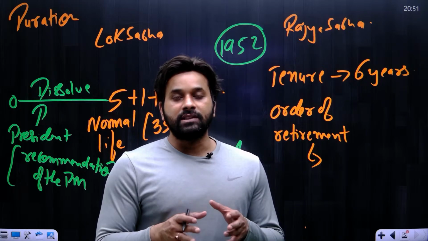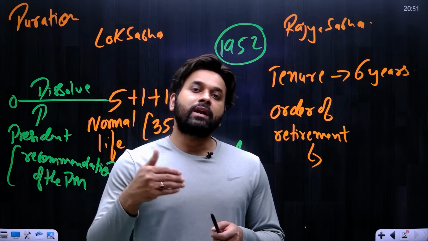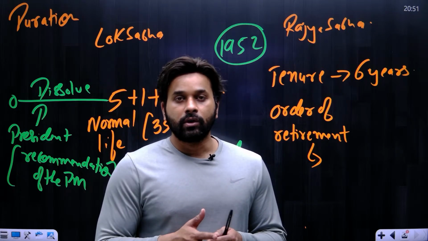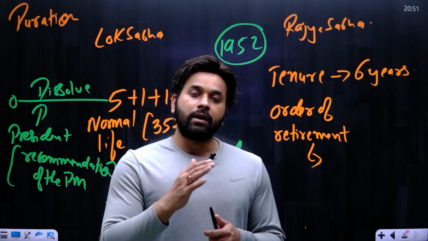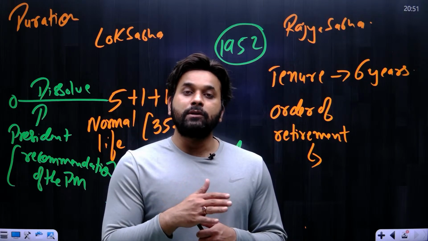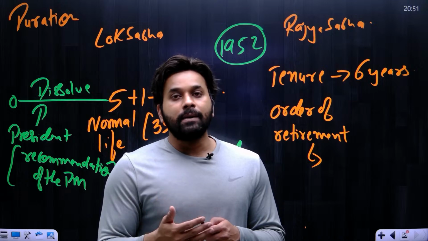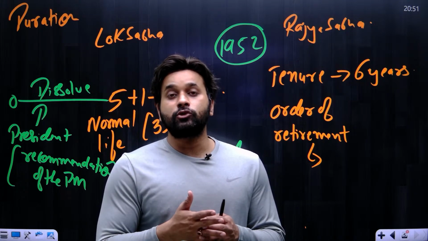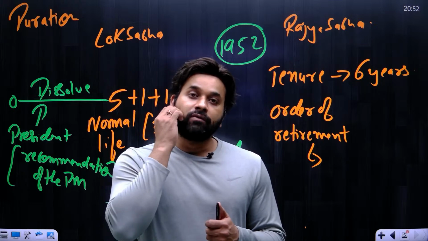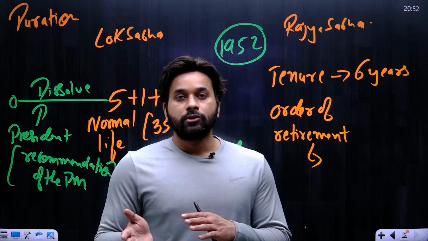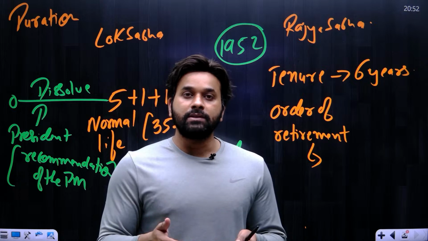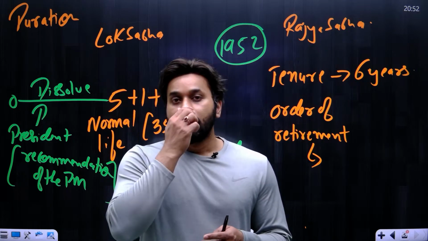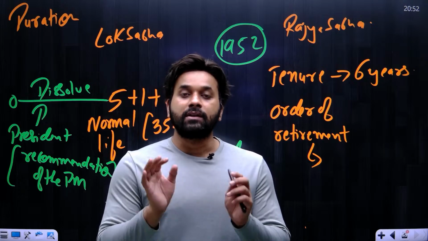We have designed Rajya Sabha in this manner that after every 2 years, 1/3 members of Rajya Sabha retire. This was decided when the Rajya Sabha was established for the first time in 1952. We decided that Rajya Sabha should be made in this pattern that after every 2 years, 1/3 of its members should have completed 6 years. So we can simply say after 2 years, 1/3 of its members retire.